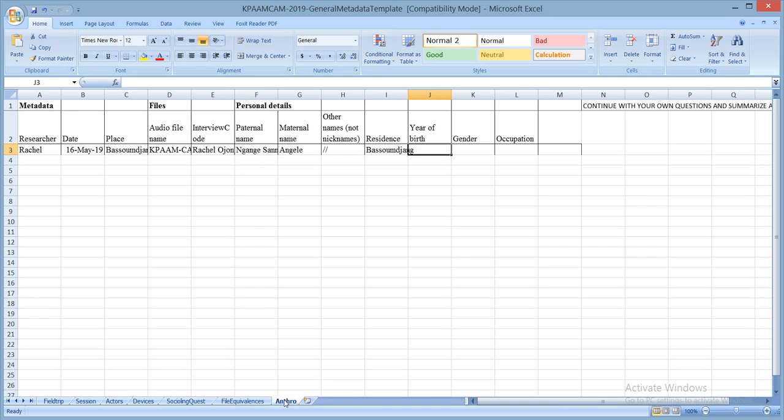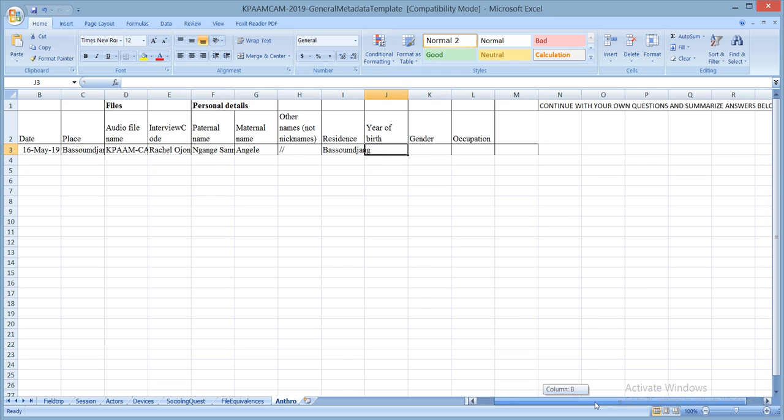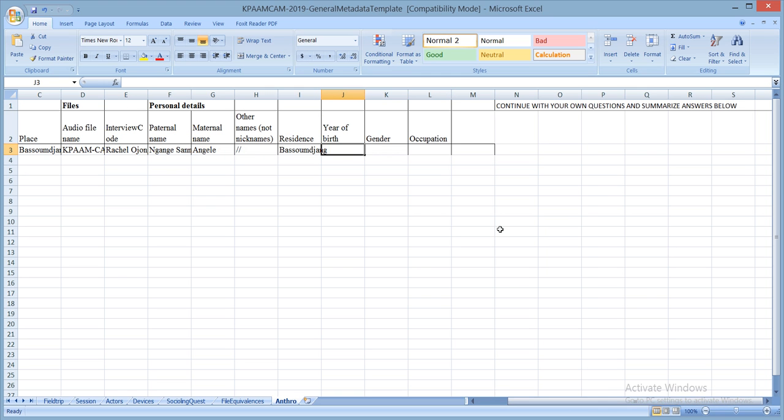About this anthropology sheet, you would see all of this information, but you will have to add whatever questions you have with which you collected data. So as you can see here, continue with your own questions and summarize answers below. So you will add more questions, add your questions which you haven't seen here. So add more questions in these other columns, and you would also summarize your answers below.